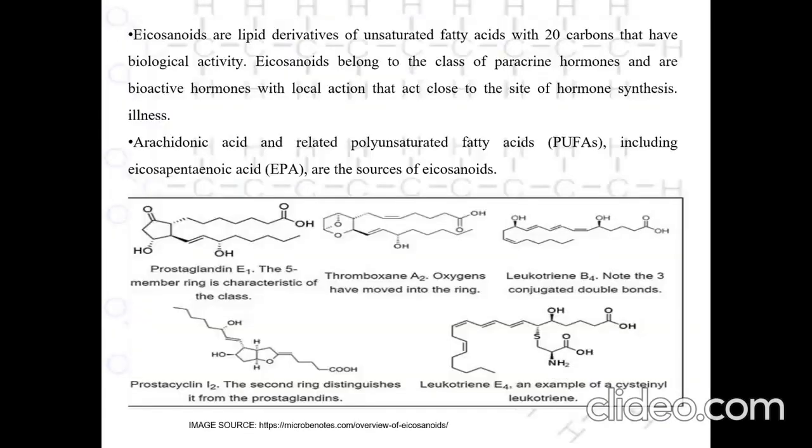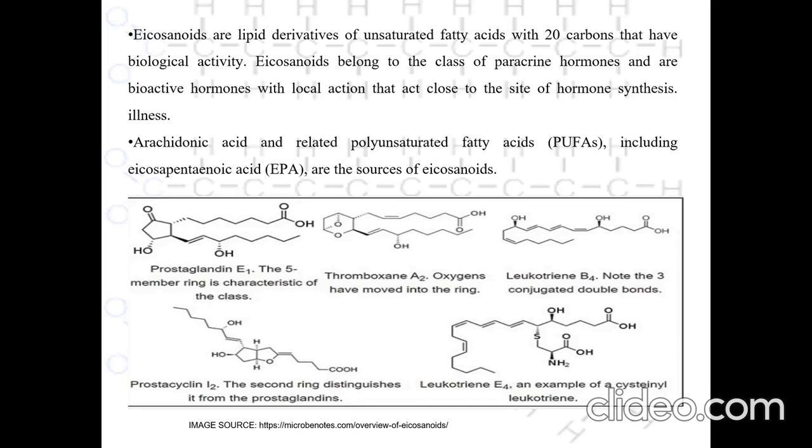Eicosanoids are lipid fatty acids with 20 carbons that have biological activity. Eicosanoids belong to the class of paracrine hormones and are bioactive hormones with local action that act close to the site of hormone synthesis. Arachidonic acid and related polyunsaturated fatty acids, abbreviated as PUFAs, including eicosapentaenoic acid, EPA, are the sources of eicosanoids.